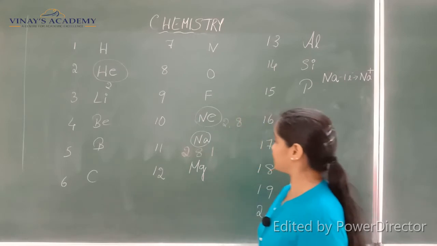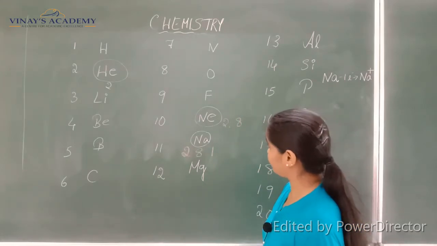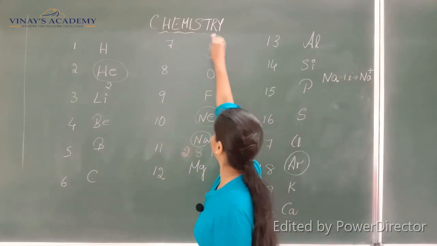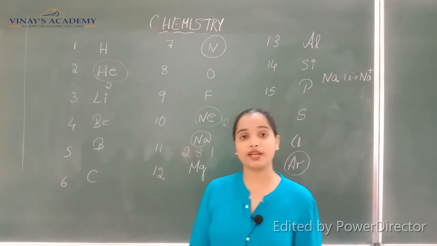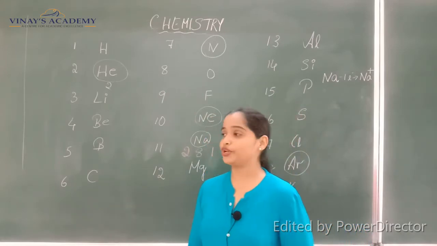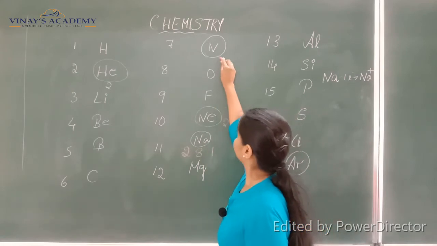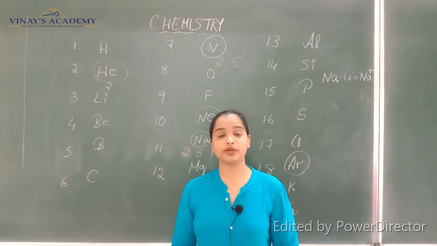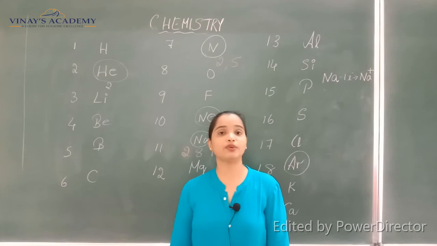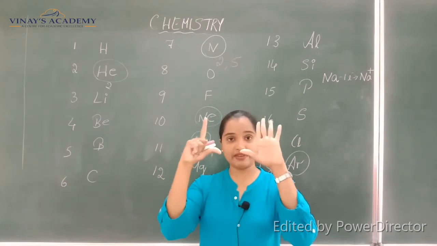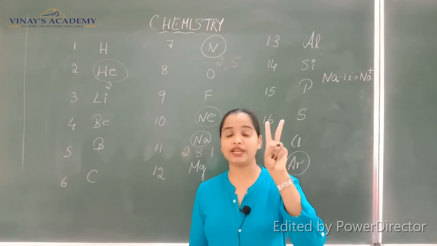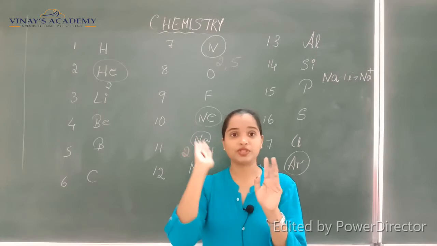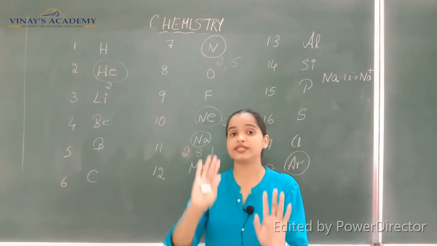Then let us take some other example, nitrogen. You know the atomic number is 7 and its electronic configuration is 2,5. It has 5 electrons in its outermost shell because of the 7 electrons, the first shell can have only 2, and the remaining 5 go to the next shell, the L shell. So this is not stable because it has 5 electrons.